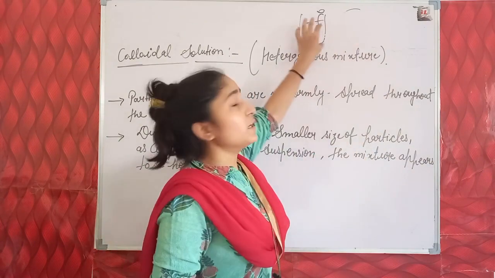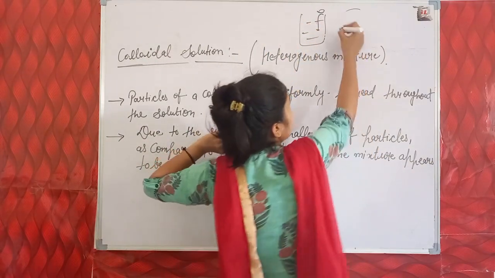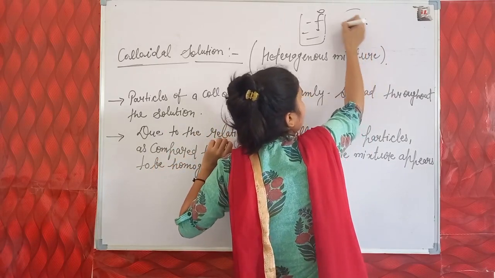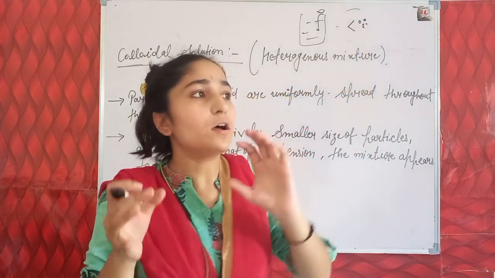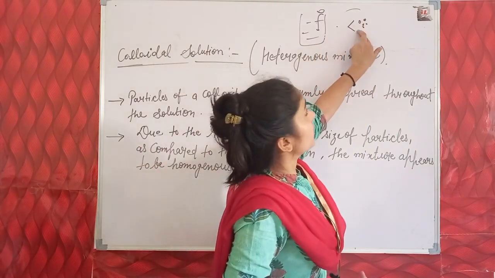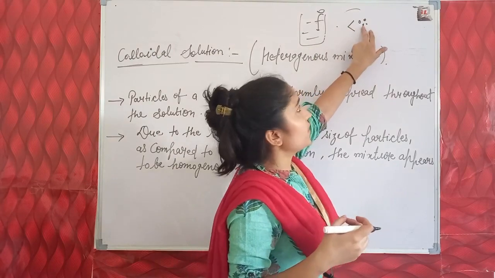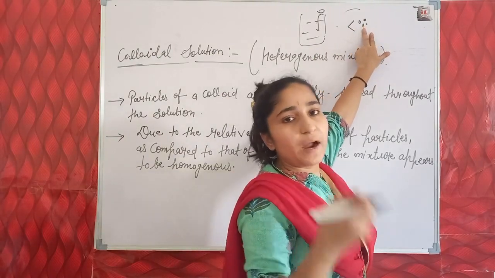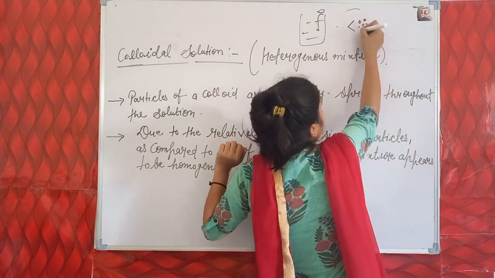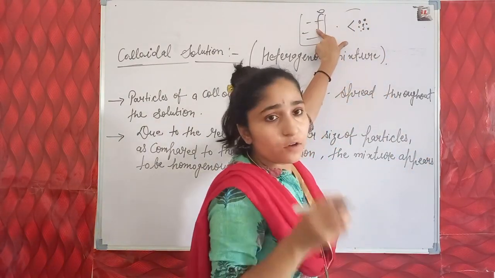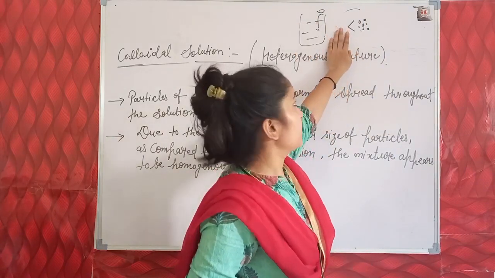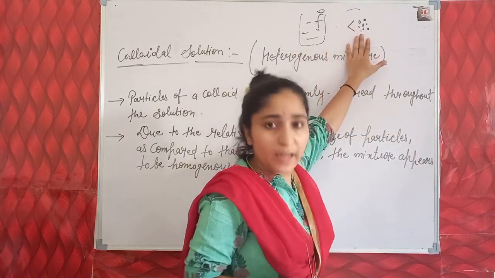But these particles of milk are bigger than the size of particles in a homogeneous mixture, so they cannot completely dissolve as in a homogeneous mixture, and they cannot be seen by the naked eye.